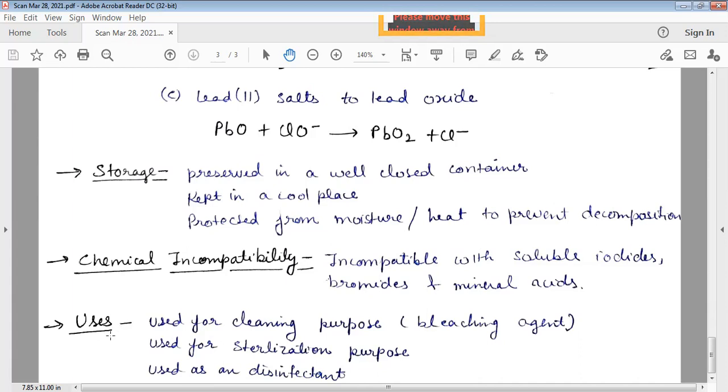Now, uses. It is used for cleaning purposes. As we all know, bleaching powder is a proper agent for cleaning. It is also used for sterilization purposes, and it is used as a disinfectant.